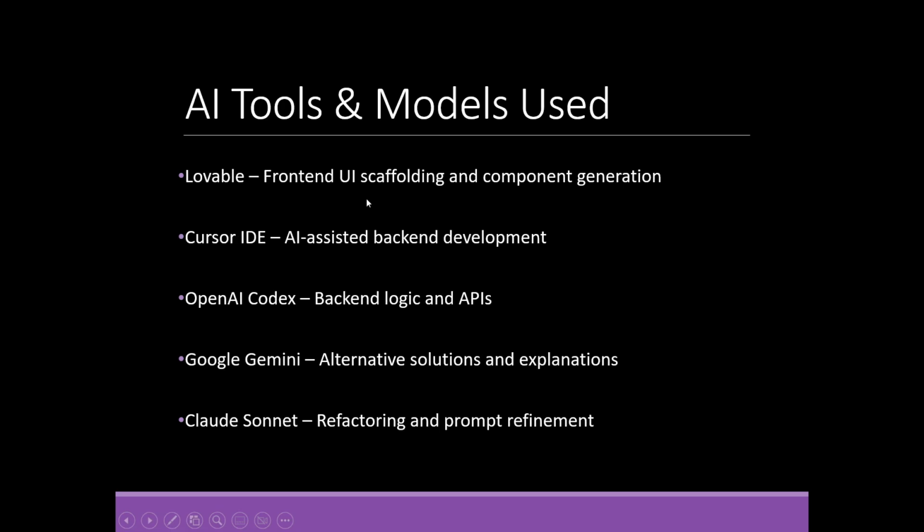The AI tools and models used: Lovable for front-end UI. We used it as a template first, and then started improving the UI. We used Cursor to assist us in the backend development. We used OpenAI Codex to help us with the backend logic and API. We asked them about stuff. And Google Gemini we used for alternative solutions and explanations, and Claude Sonnet for refactoring and prompt refinement.